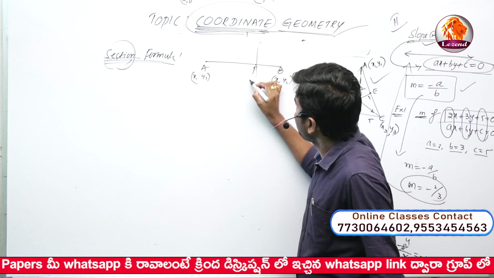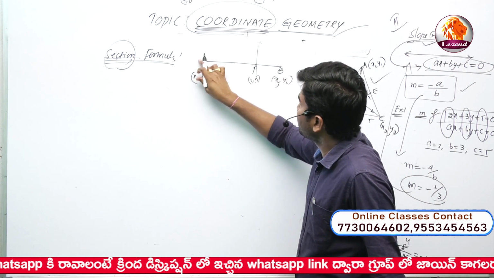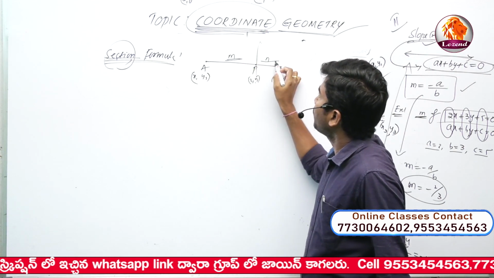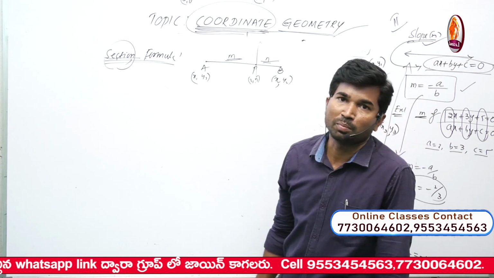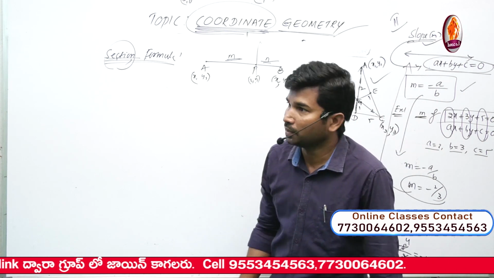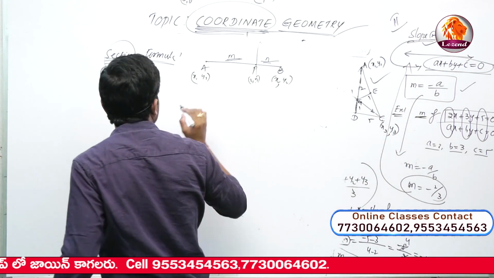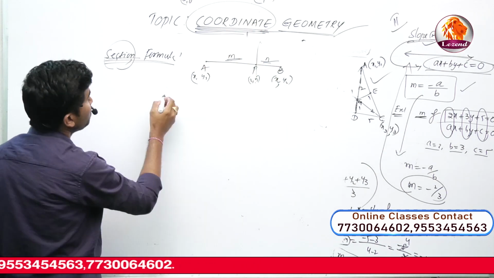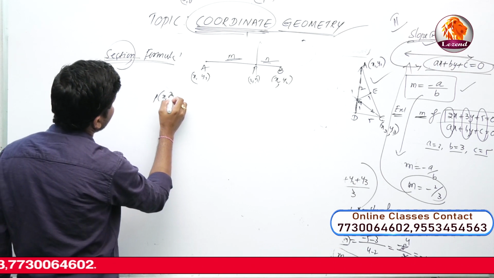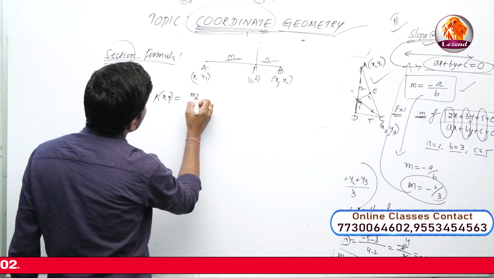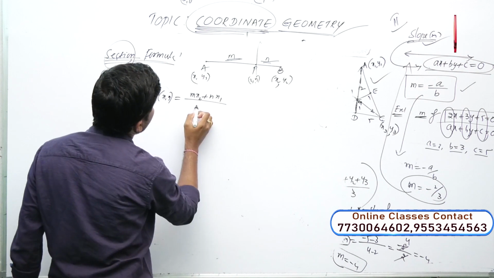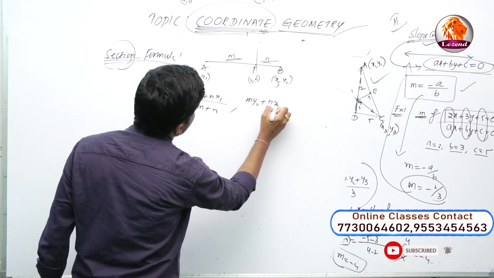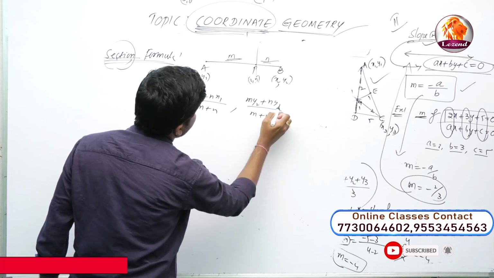So the point P which divides the given line segment AB in the ratio of m is to n means m parts and n parts. M is the larger part, n is the smaller part, major and minor part. What is the section formula? In this case, P divides AB in the ratio internally. So P(x, y) is equal to (mx2 plus nx1 by m plus n, comma my2 plus ny1 by m plus n).